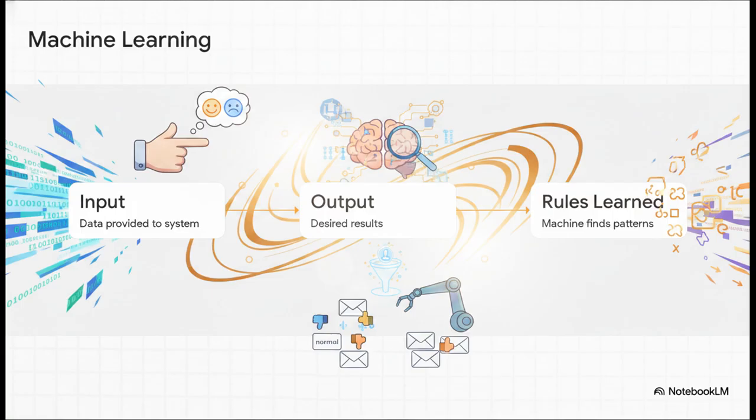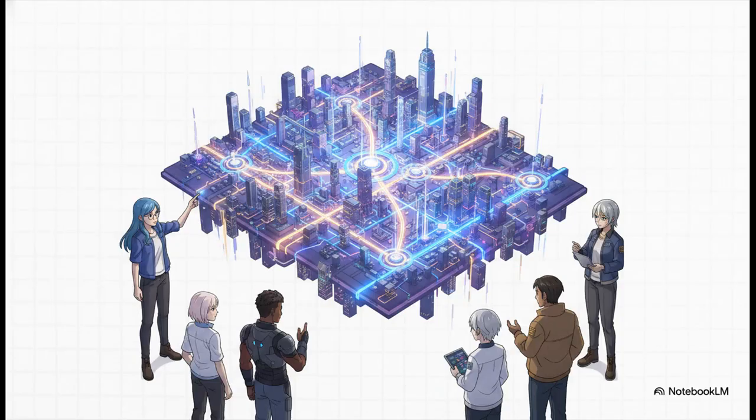Think about a spam filter. We feed it millions of spam emails and normal emails, and it learns the underlying patterns entirely on its own to spot the junk. And to pull this off efficiently, we use what's called a neural network. Now, don't let the name fool you. It's not actually a biological brain. A better way to picture it is like a massive, complex city road system. Data flows through thousands of connected pathways. Every single connection has a numerical weight, which is basically a way of deciding which roads should get the most traffic, until the system finds the absolute best, most accurate route to the answer.